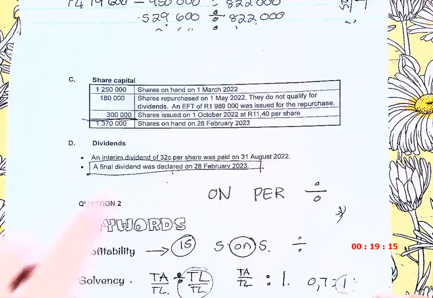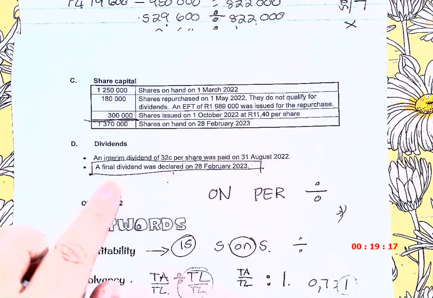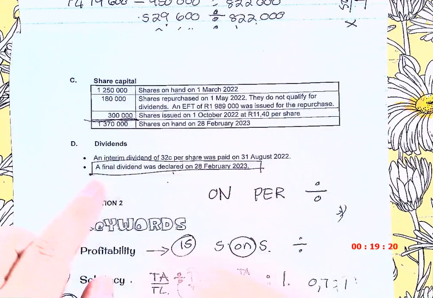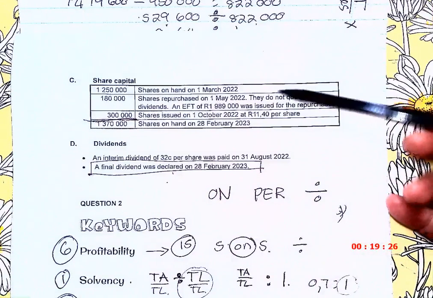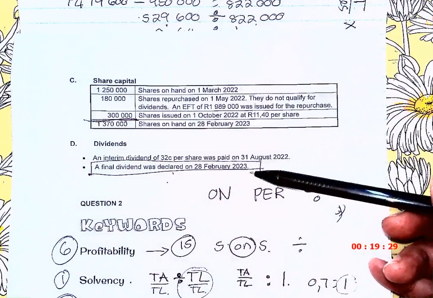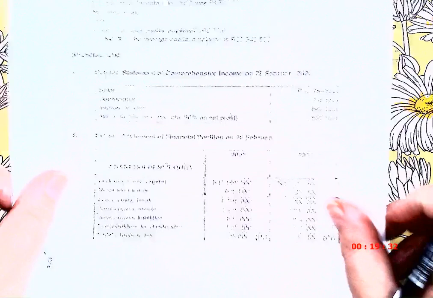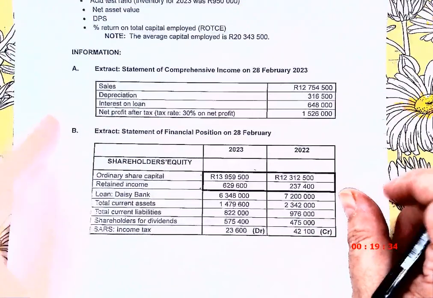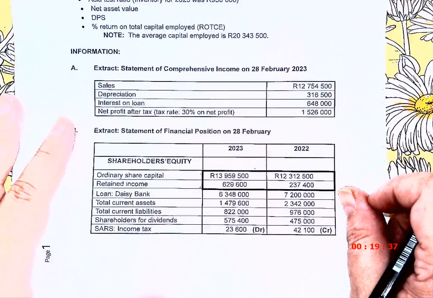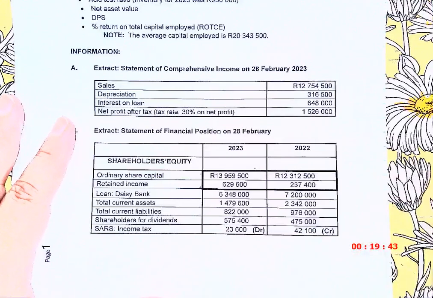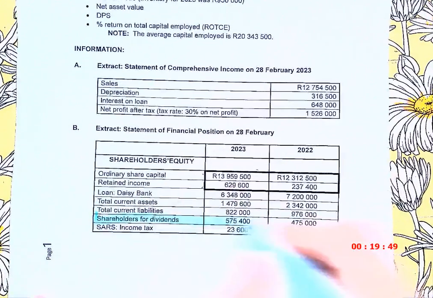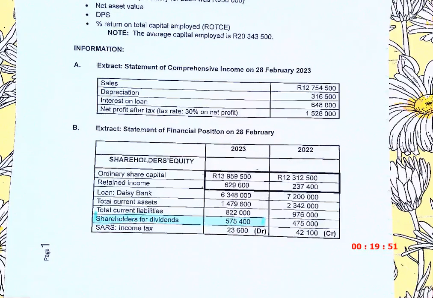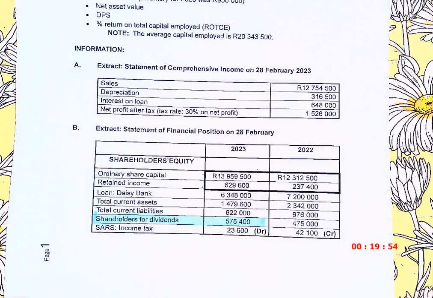Now, is there any way where they give me the final dividend rand value? Because I don't see it in that sentence. No. So, we have this information. Did they tell me anything here about final dividends? No. Now let's look here at the financial position. Did they tell me anything here about final dividends? Yes. Shareholders for dividends. That's it. Remember, what is this little baby here? That's the dividend that I declare at the end of the year and I don't pay.